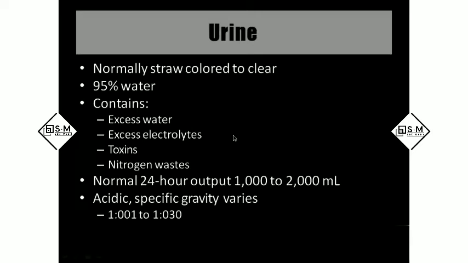Urine is pale yellow in color. 95% of the urine is water. It contains excess water, excess electrolytes, and toxins. Toxins means urea and uric acid, which are nitrogenous wastes, and ammonia. Normally per day, we excrete around 1 liter to 2 liters of urine.